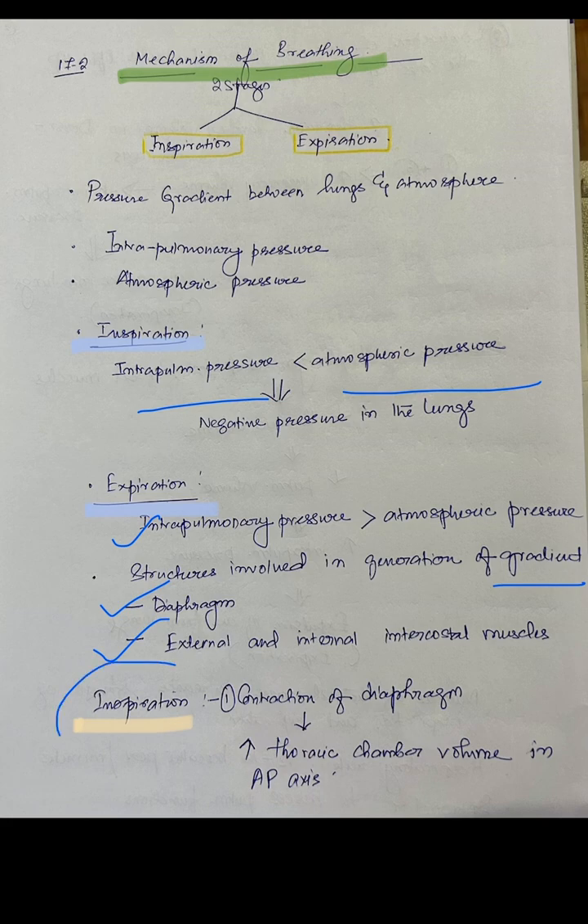During inspiration, what happens? There is contraction of the diaphragm. As we know, the diaphragm forms the boundary of the thoracic chamber in the lower part. So when the diaphragm contracts, contraction meaning the muscle fibers shorten and become tight, the volume of the thoracic chamber increases in the anteroposterior axis. Anteroposterior axis means the front-to-back axis, and the volume of the chamber increases in it, because on contraction the diaphragm is pushed downward.